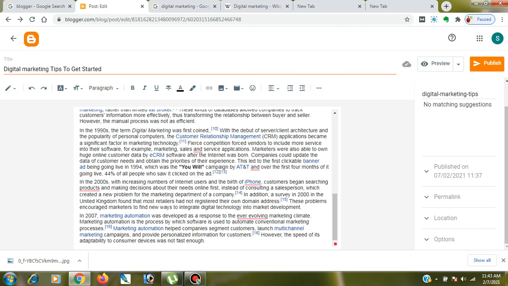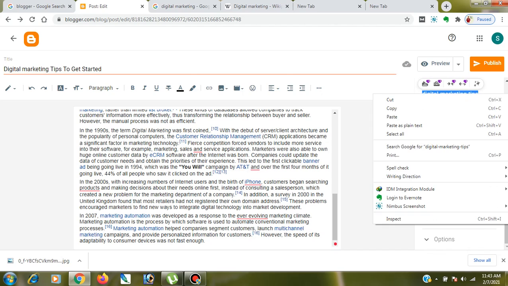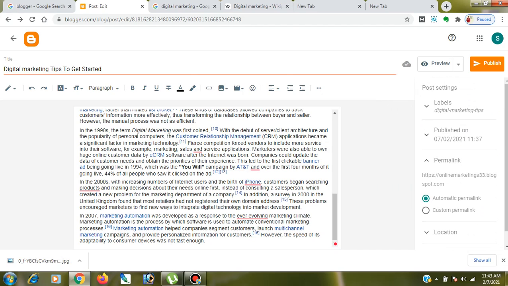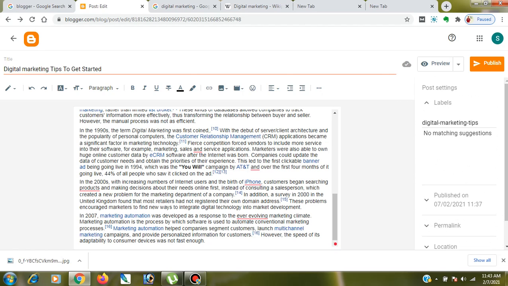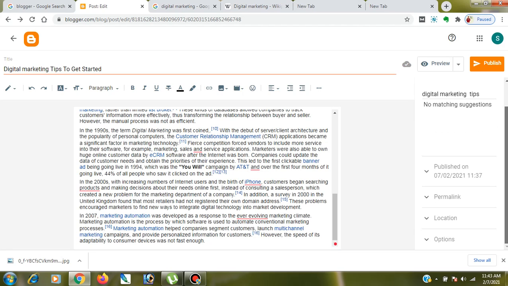Okay, and this will show the published URL date, and I will copy this and check the permalink. What is the permalink? online marketing 33.blogspot slash digital marketing tips to get started. Okay, not an issue. Let's change the label, and let's remove the dash. Okay, digital marketing tips is my label. Okay, this is my permalink.